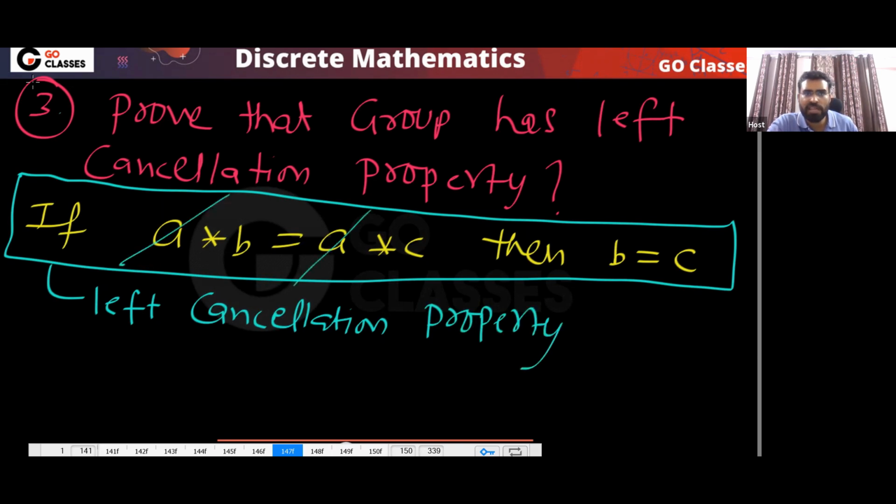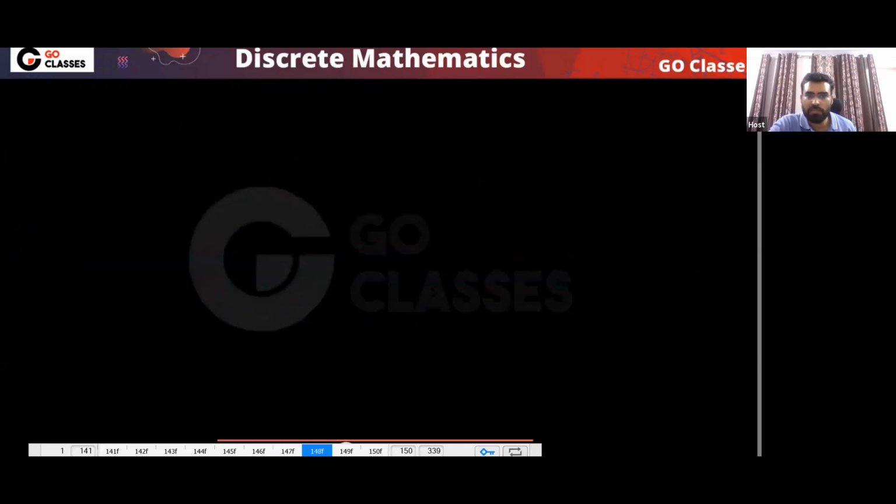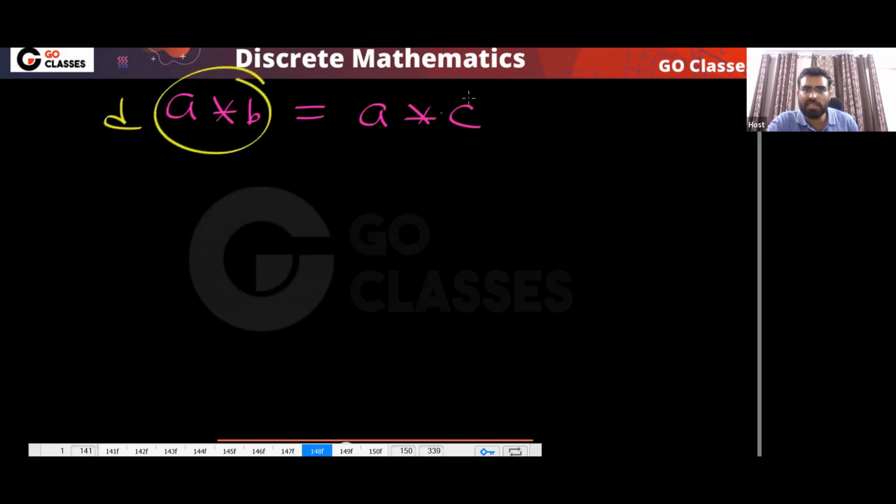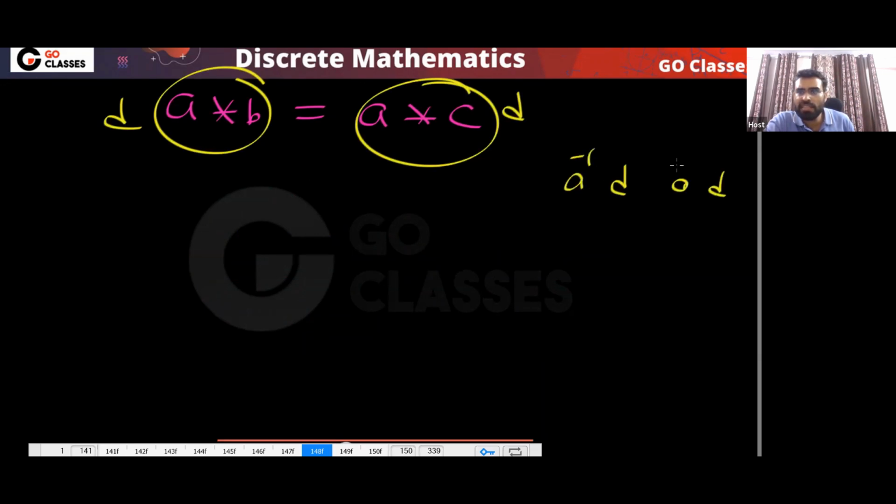Because what we are doing, we are cancelling A. So this is what we have to prove. What I will do is very simple, extremely simple. Let's assume A star B equals A star C. Then two things are the same. It's like this is D. If this is D, this is also D, right? Are they the same? Yes, of course they are the same. So that's the idea.